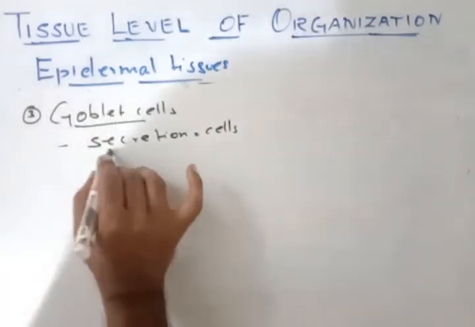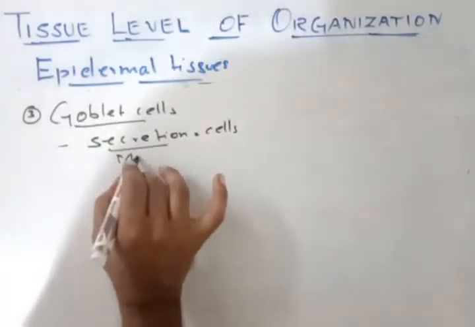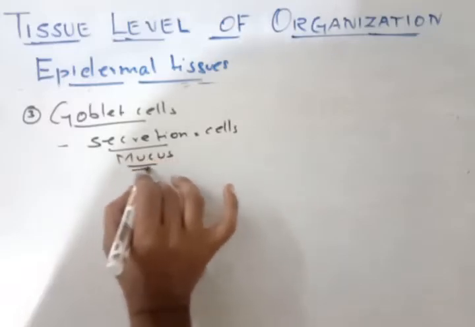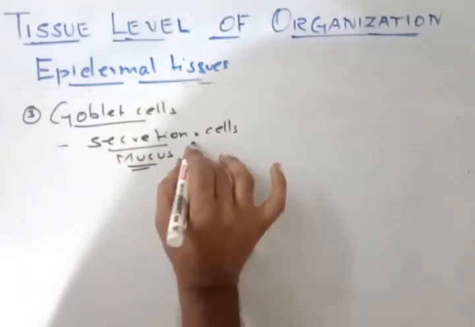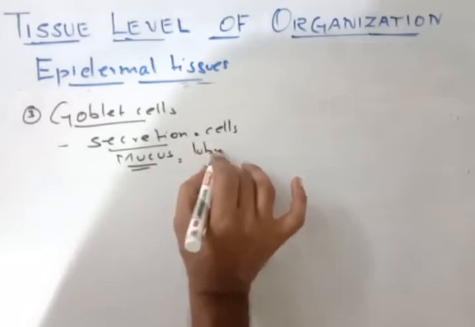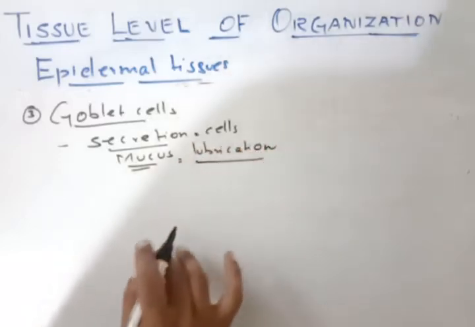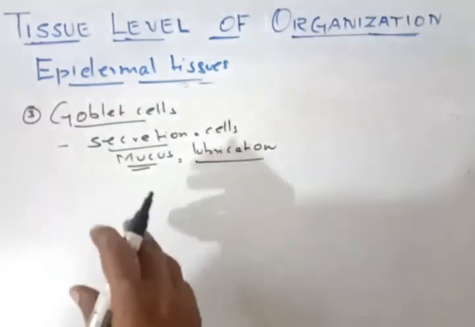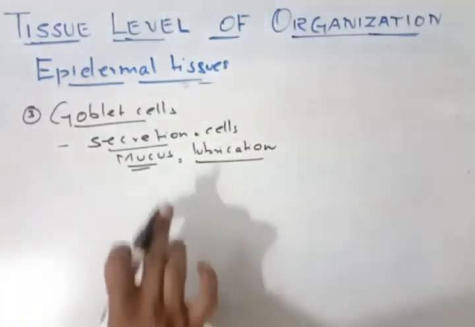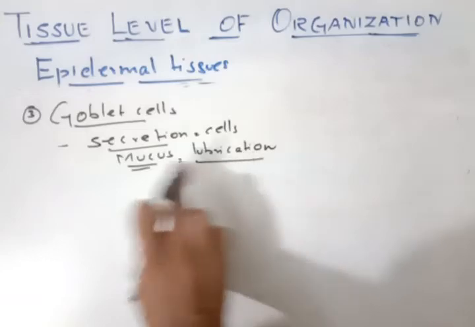So what kind of secretion? It secretes a substance called mucus. Mucus is a substance involved in lubrication. There is a mucus layer in the digestive tract where the food particles that are swallowed are carried along by the process called lubrication. So these are the globular cells.